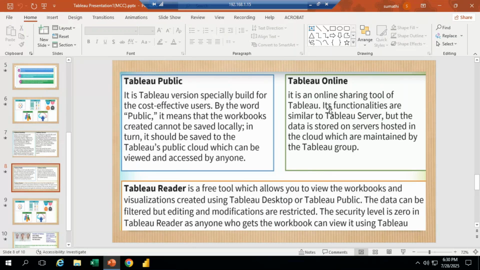Tableau Reader is nothing but, whatever we created we can see, that's it. The visualizations, charts, reports, graphs, tables, whatever we created, we can just see and read, but we cannot edit the details or do any changes. We can just see the information in the Tableau Reader option.